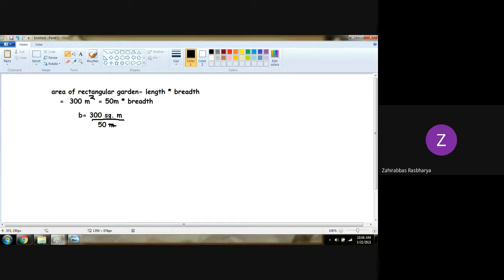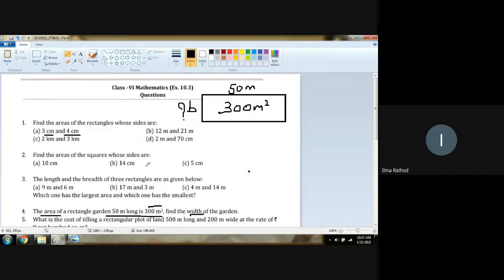So this meter got cancelled with this square meter. So here what you get is meter. Meter into meter will be square meter. So meter divided by meter will be square meter. So here meter is added in the numerator. This 0 got cancelled with this 0. 5 ones are 5. 5 6s are 30. So what did we get? Breadth is equal to 6 meter. 6 meter. Understood how we found out this?